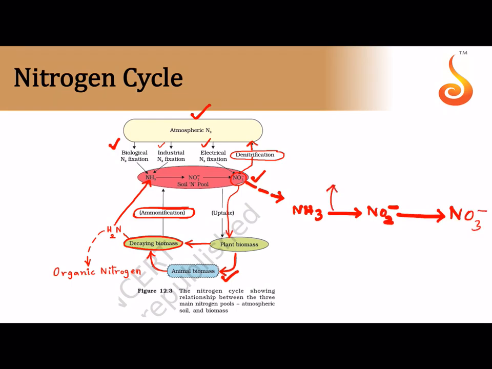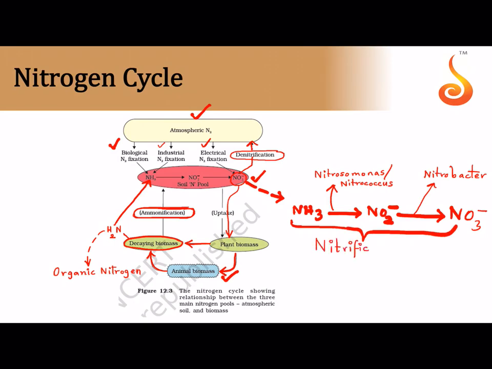The bacteria involved in oxidation of ammonia are, for example, Nitrosomonas and Nitrococcus. The bacterium involved in oxidation of nitrite into nitrate is Nitrobacter. These reactions, where in the soil ammonia from the dead and decaying organic matter through ammonification is converted all the way into nitrate, are referred to as the nitrification process.